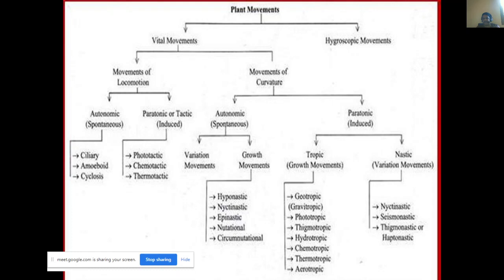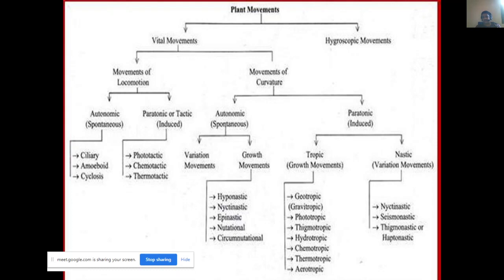The nastic movement. Here we have nastication, or sudden changes in the structure. That is nictinastic, seismonastic, and thigmonastic movement. So this is the overview. Generally, plant movements are of two types: the vital and hygroscopic movements. Vital movements are movements of locomotion or movements of curvature. Movement of locomotion again is ciliary movement, amoeboid movement, cyclosis, or phototactic, chemotactic, and thermotactic. And movement of curvature again is autonomic and paratonic.